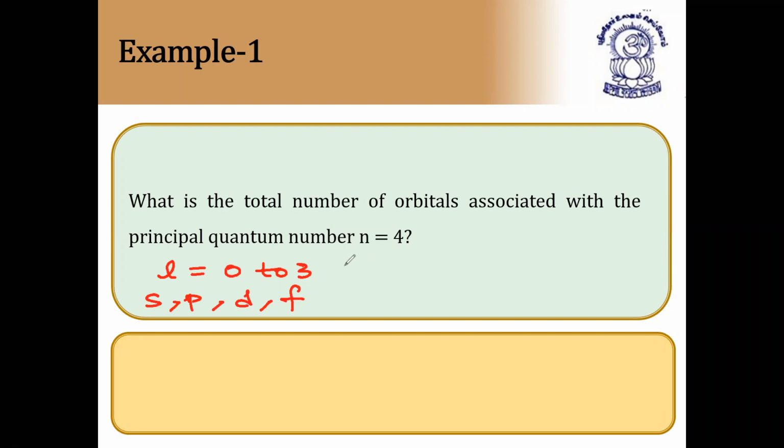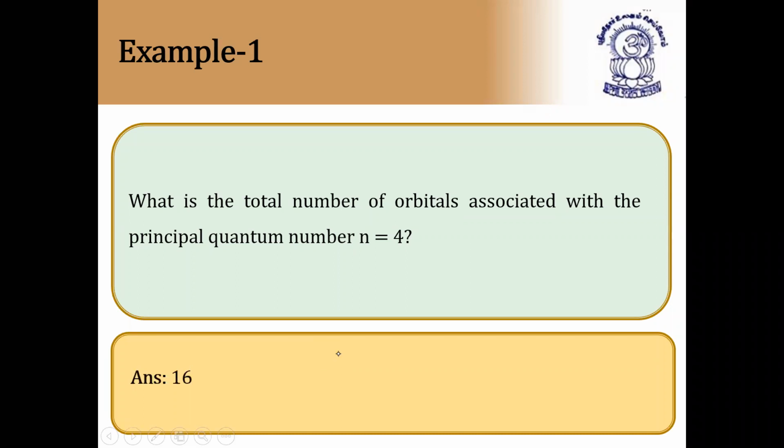We have 4 orbitals: S, P, D, F. So maximum we have 4f. We don't have 4g. So 0 to n minus 1 are the L values. So we'll see the answer now. We don't have 4g, 5g we have. So the answer is 16 orbitals. The total number of orbitals is 16. S, P, D, F. So this is the answer now.